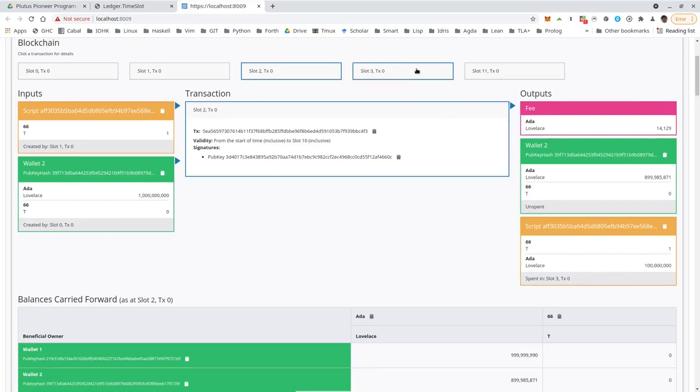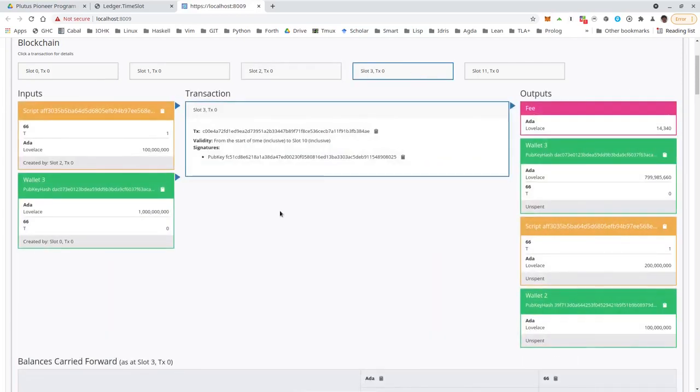Now let's look at the next transaction. That's Charlie's bid. So it's similar here on the input side. The script UTXO goes in, that at the moment contains the NFT and Bob's bid. Then Charlie's UTXO is the second input. Now we have one output more because Bob gets his bid back.